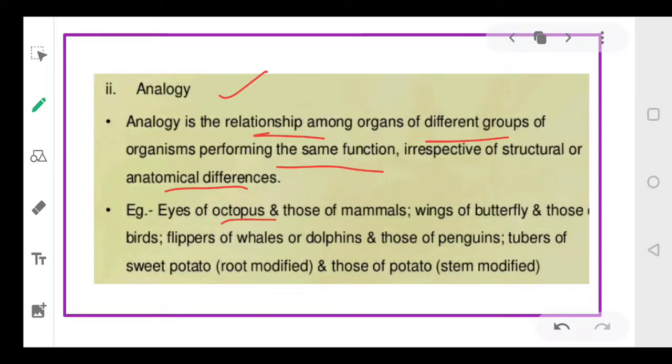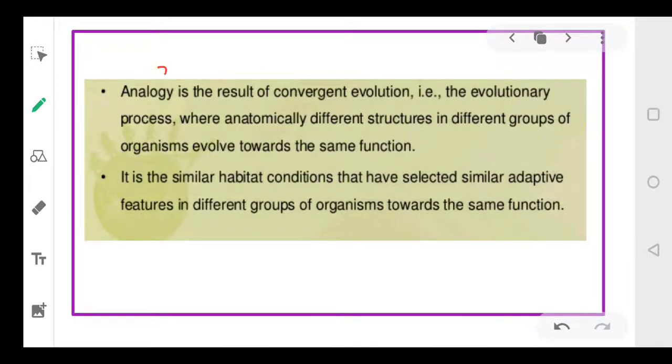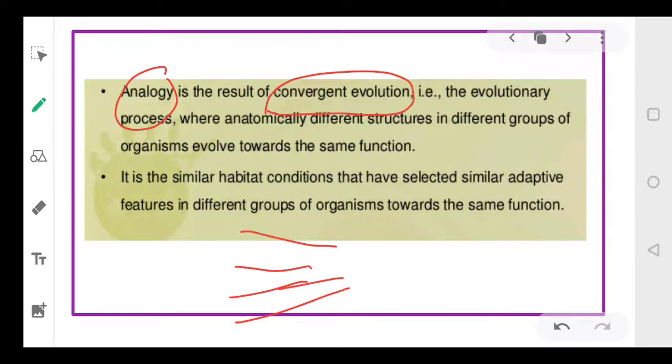Right? So, the eyes of octopus and the eyes of mammals, the wings of butterfly and the flippers of whales and dolphins, or those of penguins, then the tuber of sweet potato and potato. So, we can say analogy means convergent evolution. Analogy means convergent evolution, where different organisms have the same structures, isn't it? Although their function is the same and they are coming to the same point, right? So we can say analogy provides us evidence for convergent evolution.